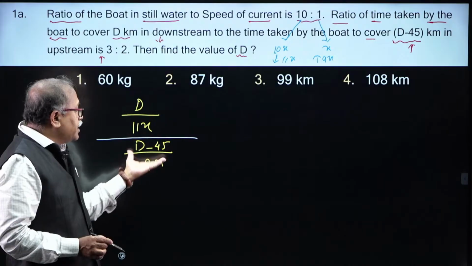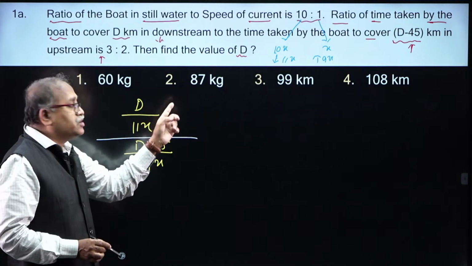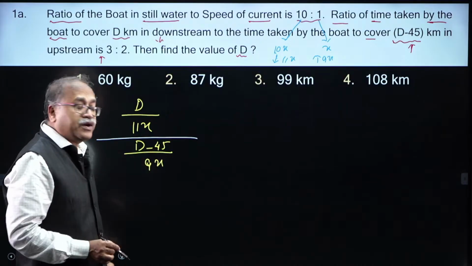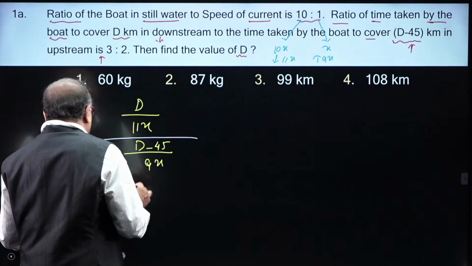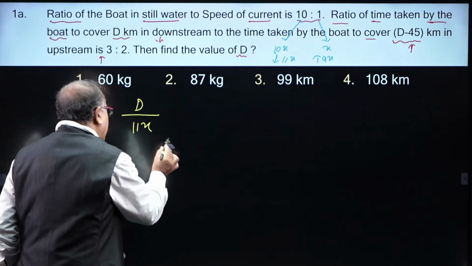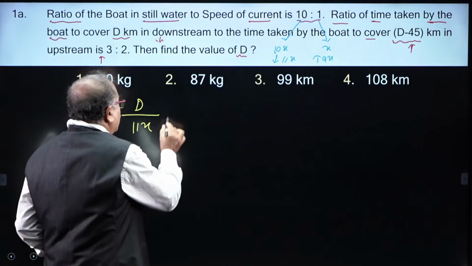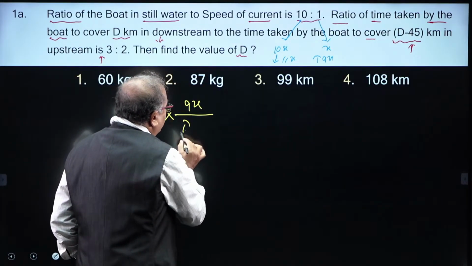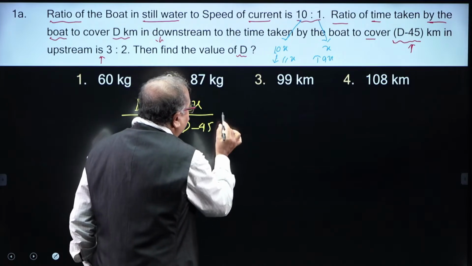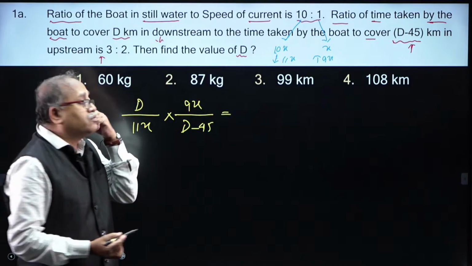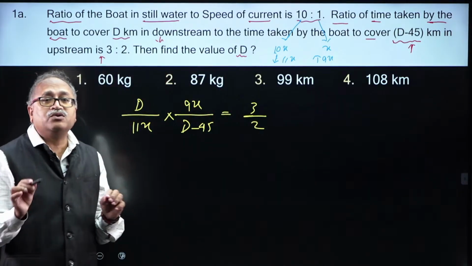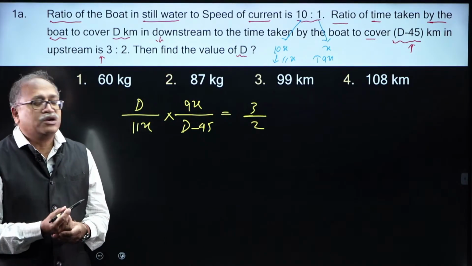So, instead of writing this, when I reverse this one, it will become 9x by d minus 45. I will keep it in mind right from the very beginning. So, into 9x by d minus 45, which is equal to 3/2. And the moment you put this equation, Pandu might have cancelled this one, noticing that